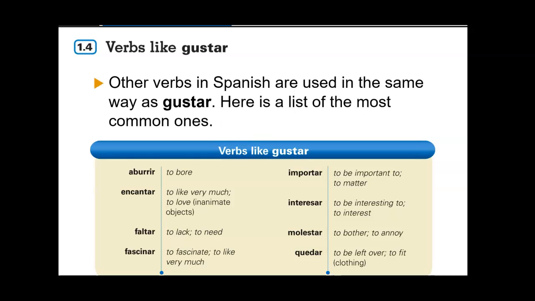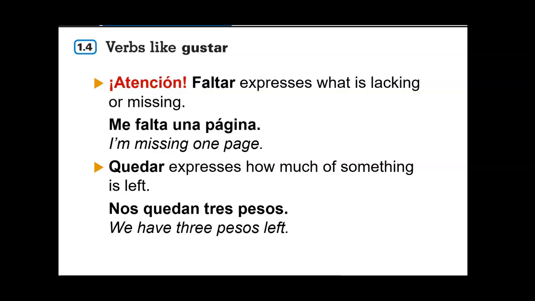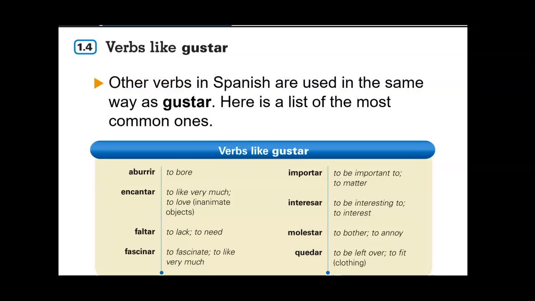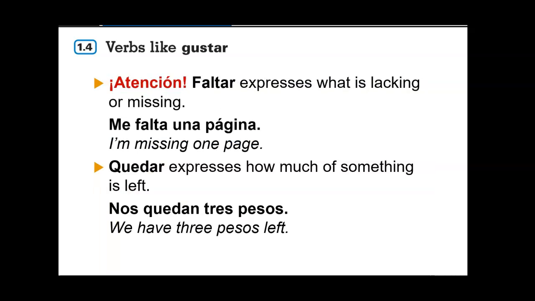All right, these are the verbs that you're going to be working with. You have aburrir, encantar, faltar, fascinar, importar, interesar, molestar, and quedar. All of these are going to have the endings that you're going to see in a minute. Make sure you know the meaning so you understand the sentence. Faltar and quedar and another one have different meanings aside from what they give you here. So you just kind of have to go through it.